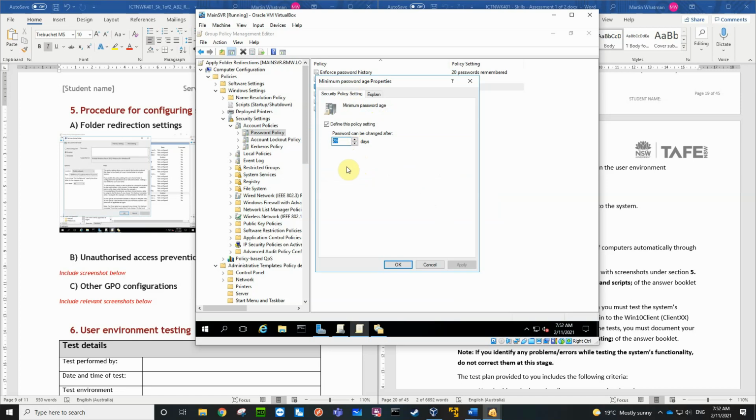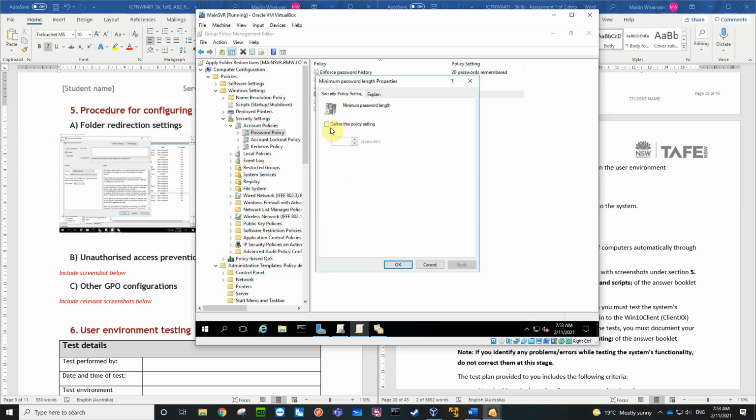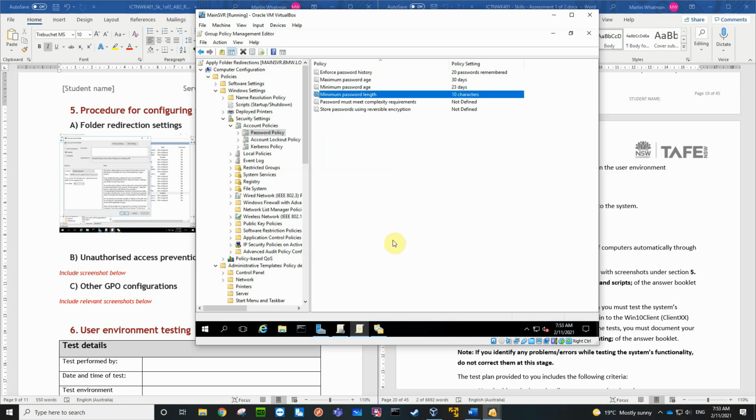So once you've changed your password, it'll give you warnings about your password's about to expire and you can change it. So we might go, leave it at 29 days, that'll do. No, maybe we'll give them like a week, so make it 23 days. So for a week before their password expires, it's going to tell them your password is expiring. The password length, we want a minimum of 10 characters, because that's really annoying. Most people have 8, but 10's really annoying.